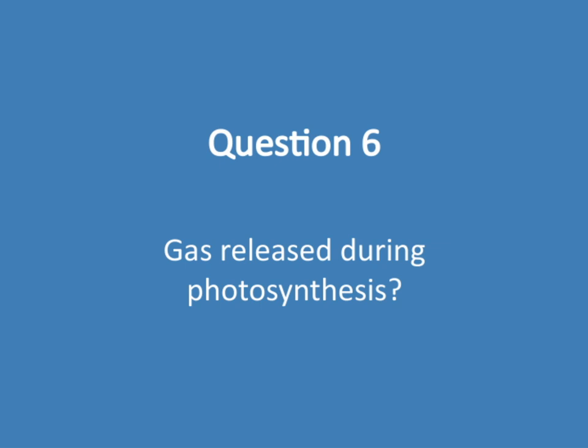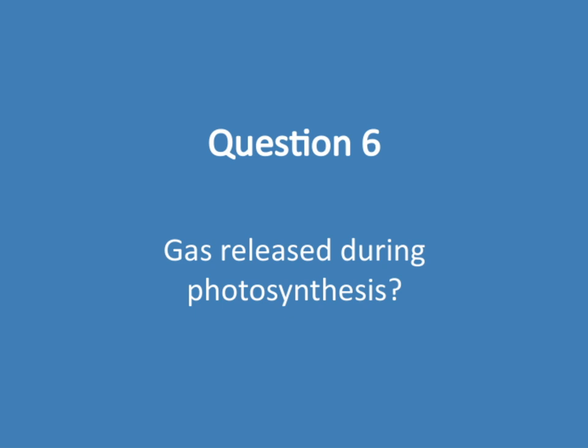Now, this is an interesting point because photosynthesis is primarily known for taking in carbon dioxide and releasing oxygen. But in some cases, plants and other photosynthetic organisms can also produce and release other gases. For example, they might emit small amounts of methane or other volatile organic compounds, especially under certain environmental conditions. However, the most significant gas associated with photosynthesis is oxygen, which is a vital byproduct that supports life on Earth.